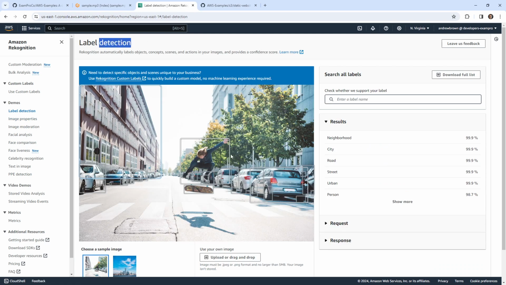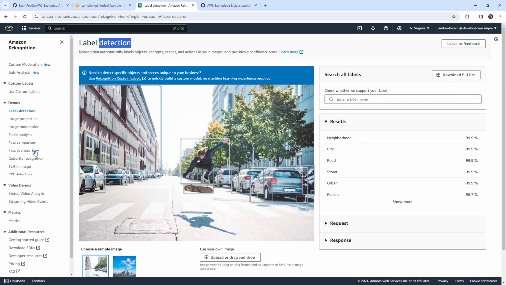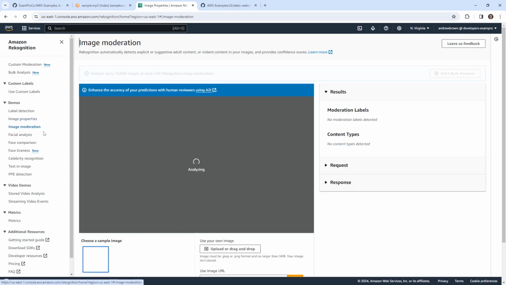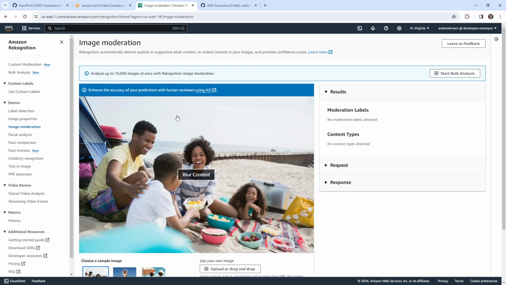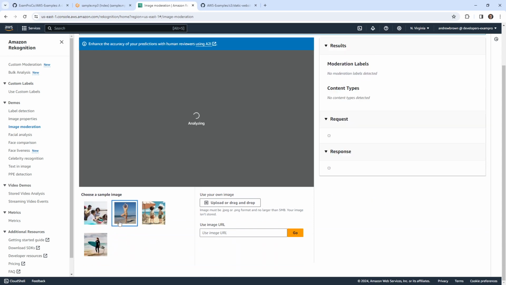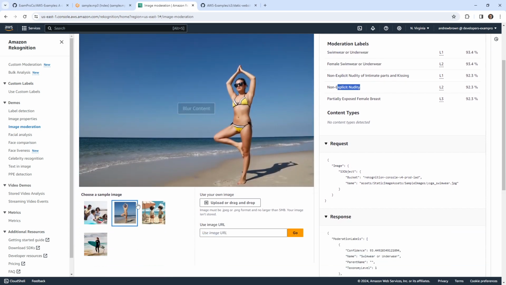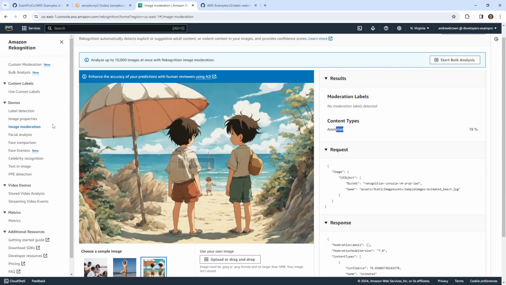So we have label detection here, where it is identifying objects. You can see here it knows how to identify a bunch of predefined objects. Here it can just describe image properties, so it is showing us the dominant colors here in this repo. We have image moderation. The idea here is suggesting whether the content here is problematic. So we'll go over to here, and notice it says swimwear, underwear, non-explicit nudity. So it's talking about the level of degree where there could be a concern. Okay, so that it's animated content.